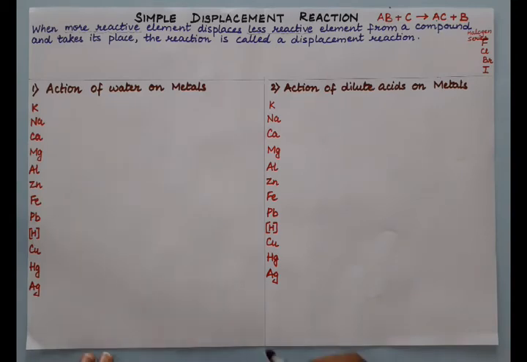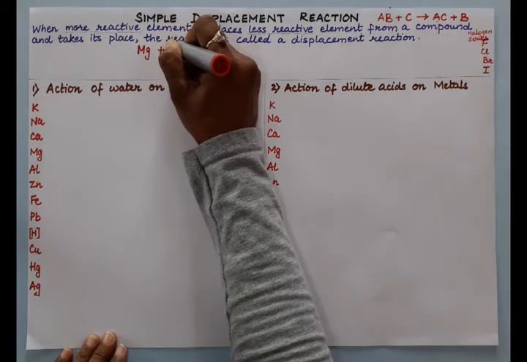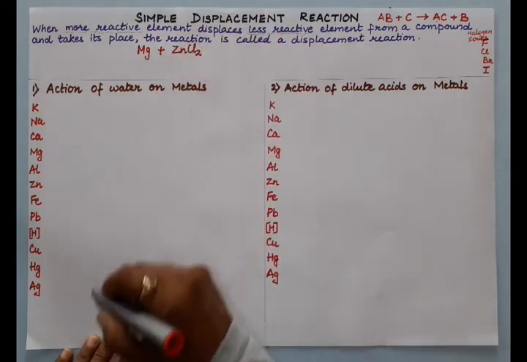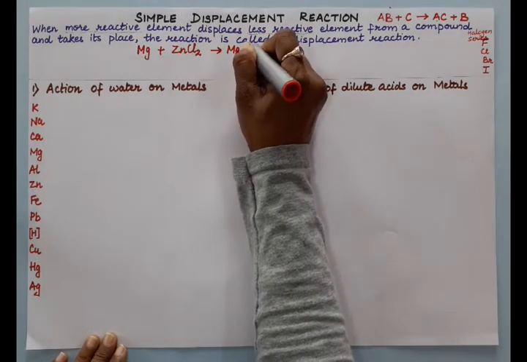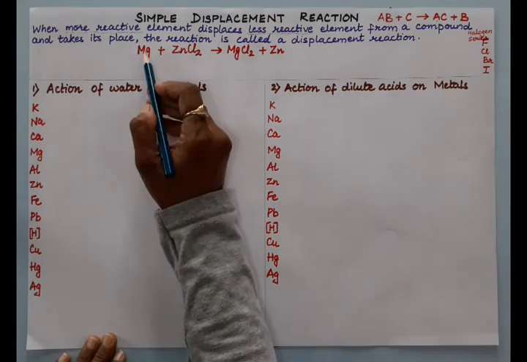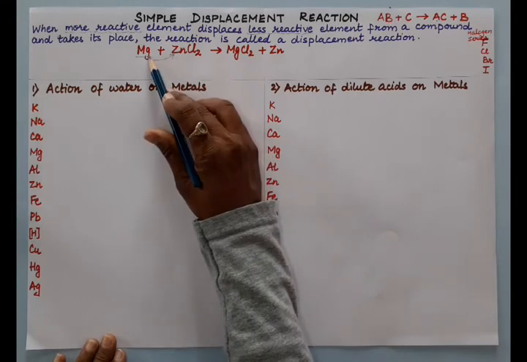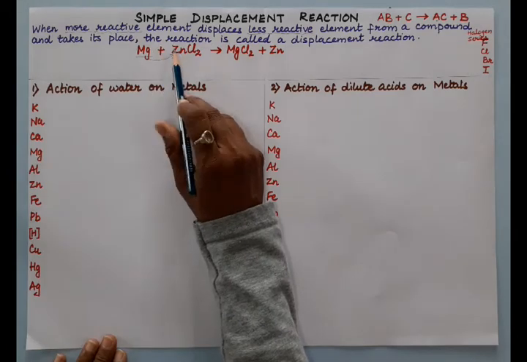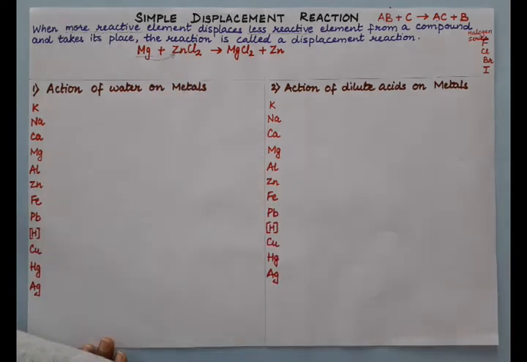Now let us take the example of a more reactive metal, say magnesium, when it reacts with, say, zinc chloride. So magnesium can displace zinc, but zinc cannot displace magnesium. So we are getting here magnesium chloride plus zinc. So what have we understood is, in this case magnesium, being more reactive, displaces zinc, and magnesium is taking the place of zinc and forming magnesium chloride. So more reactive displaces less reactive. And one more important thing, a metal displaces a metal; it cannot displace a non-metal.